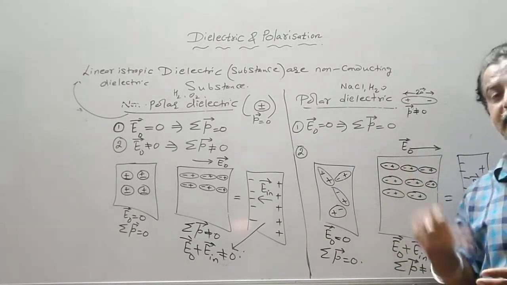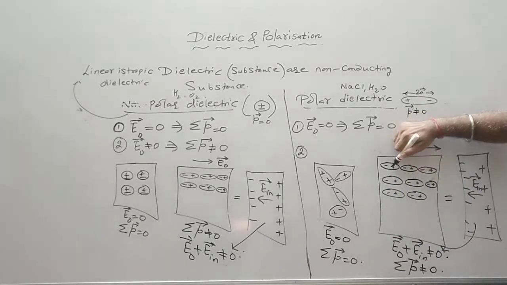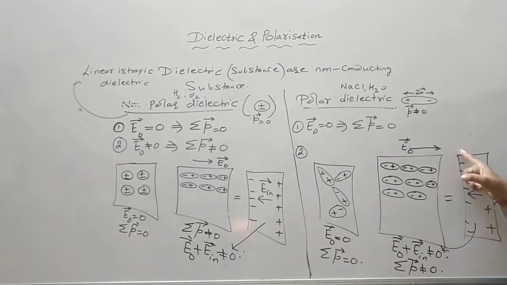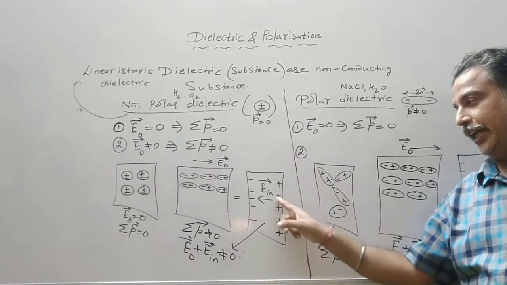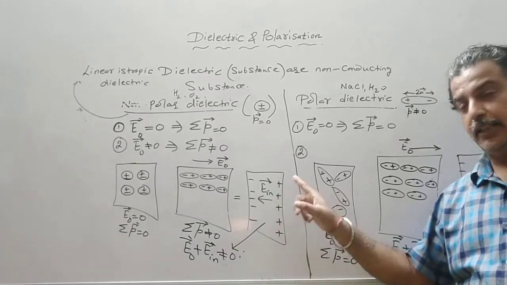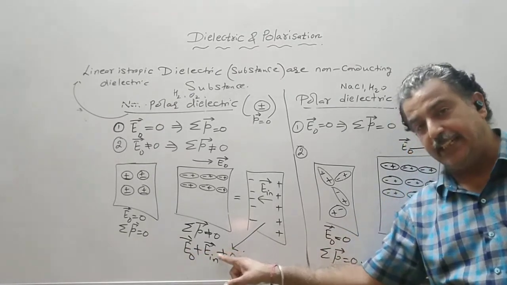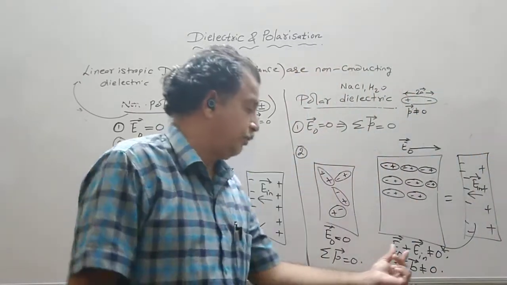Here we have taken NaCl molecule. So NaCl, NaCl, NaCl. Again, the positive charge, that is Na of the first molecule, and Cl minus of the second molecule come close to each other. So their effect gets nullified and we only draw the minus charge on one surface and plus charge on the opposite surface. Induced electric field is developed. The direction is opposite. So while doing the calculation, we will do E0 minus E induced. In the vector form, I have kept the summation sign.